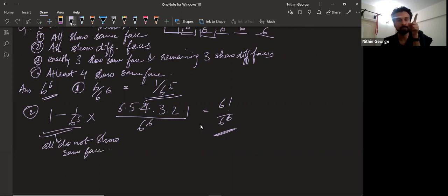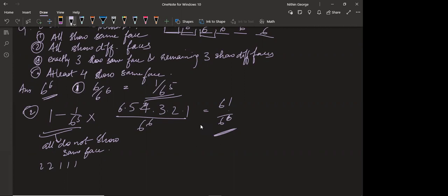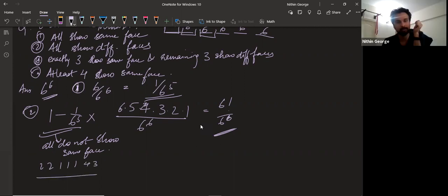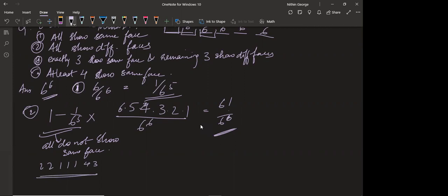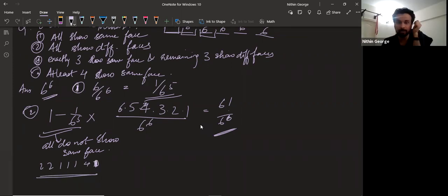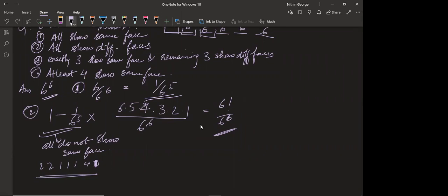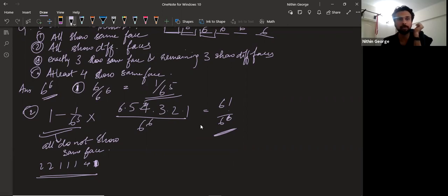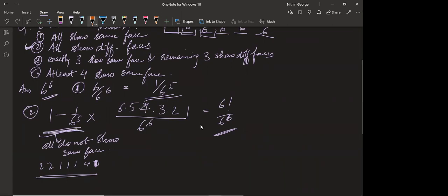Basically, if I get the numbers 2, 2, 1, 1, 1, the second and third may show the same face, but the first, 1, 3, 4, 5, 6 don't. Second and third may show the same face. That's what you're saying. No, I'm just saying that all, look, this one you're talking about, right? The second part. Yes, sir. All show different faces. So here, why is this not the right answer? That was your question, right? Yes, sir. I'm just making sure we're on the same page.